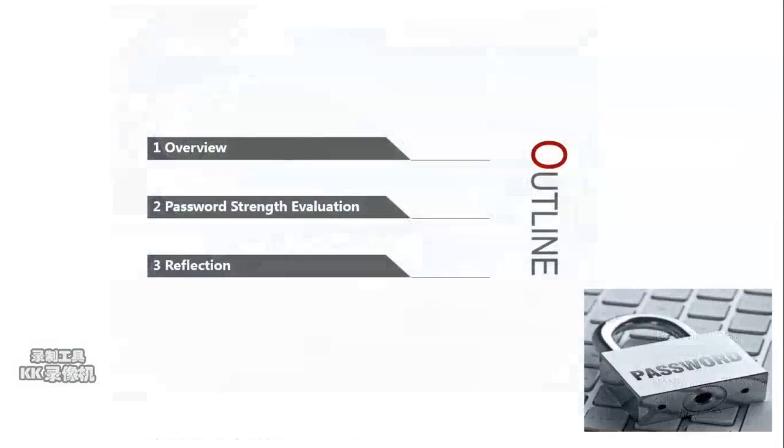This page shows the structure of this presentation. There are three parts of the presentation. Firstly, I will give a brief overview of our password checker. Then I will pass it to Wang Fei. He will talk about the password strings evaluation and a little reflection. Finally, Hansheng will talk about the rest of the reflection and give a conclusion.